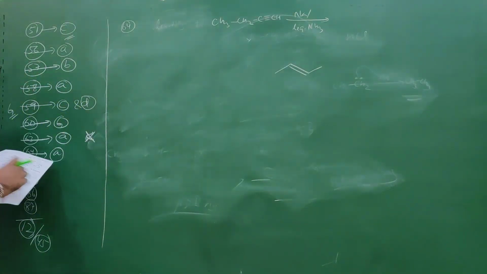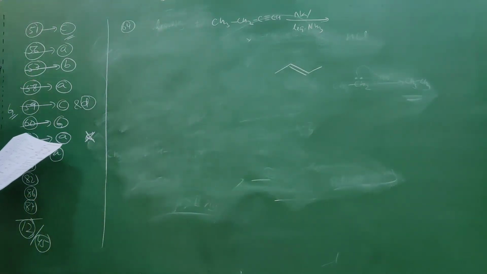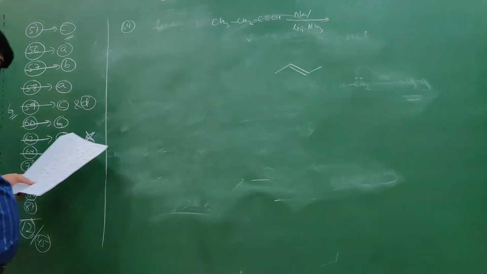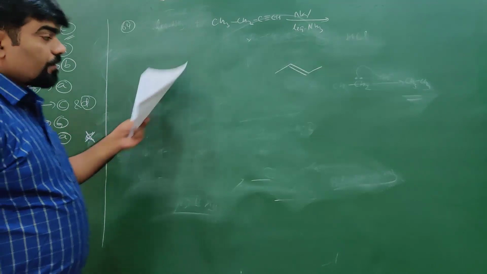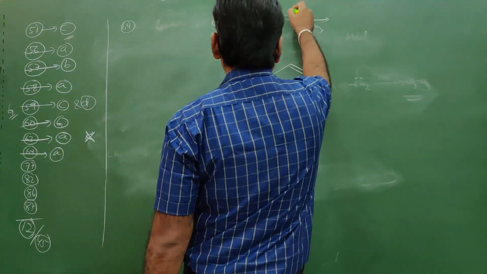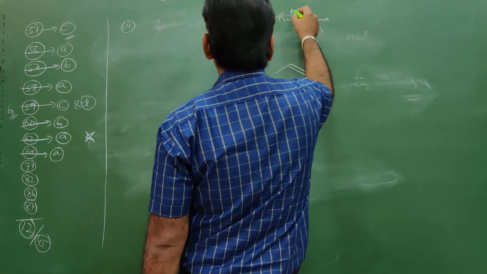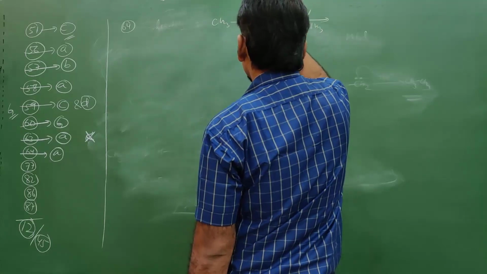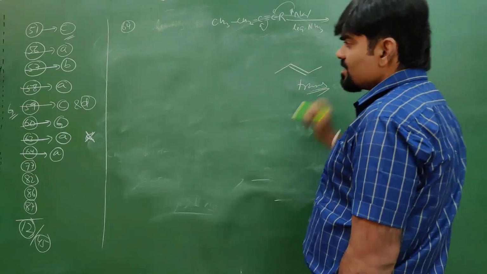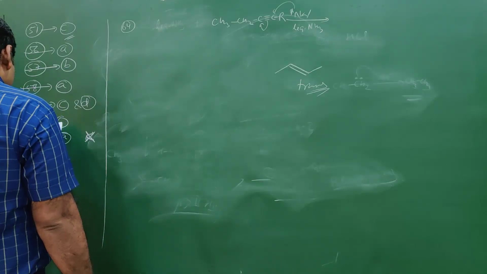Question number 77. Propene reacts with bromine to give 1,2-dibromopropane. The anti-addition takes place due to formation of an intermediate. This question you might have understood, I think so. We did it earlier in class itself. Sodium in liquid ammonia, if it is a non-terminal alkyne, suppose there is R, what will happen? It will give an electron and this bond will be transferred. So they will form trans hydrogenation. Trans hydrogenation takes place.